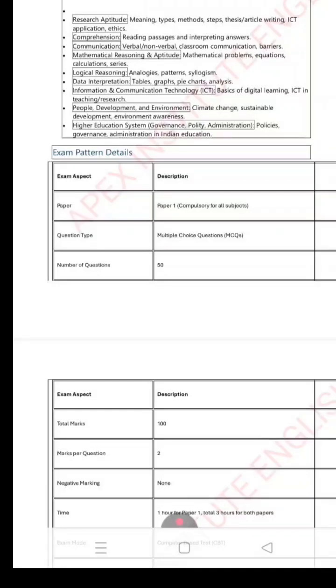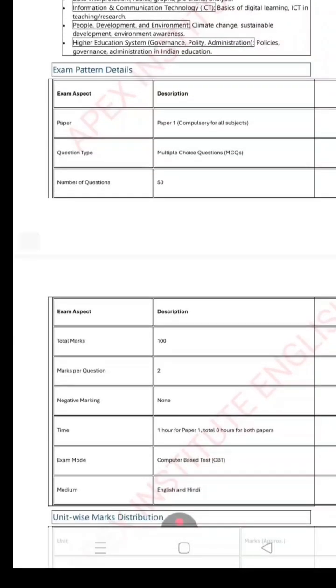So today we will discuss the UGC NET December 2025 paper 1 syllabus. What new has arrived in the syllabus? What are the things that you need to read while preparing for all the 10 units? I have discussed it completely, including the pattern and everything, for the new candidates as well.